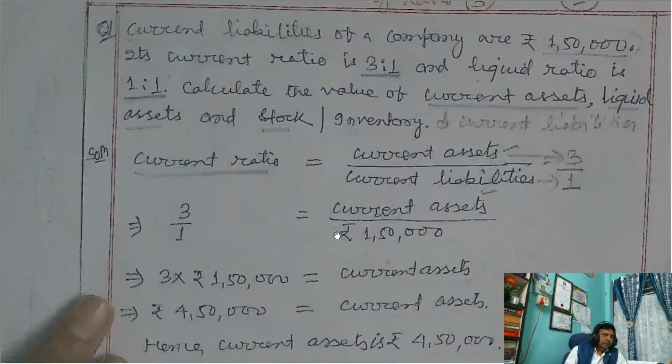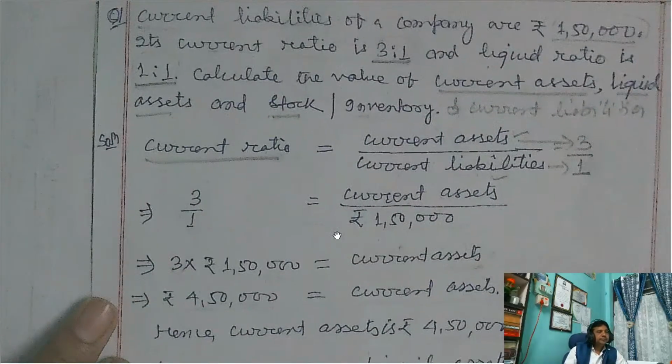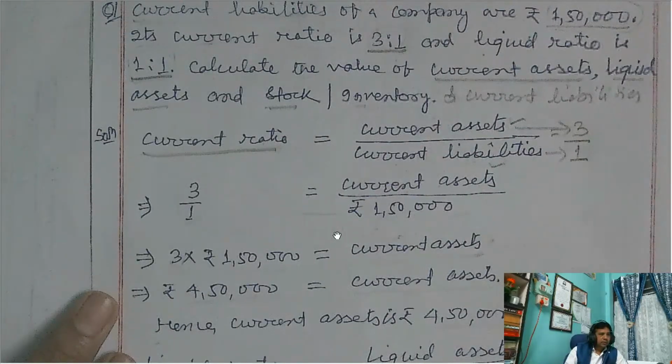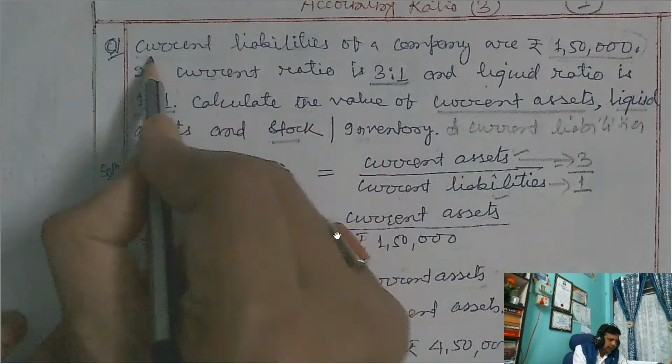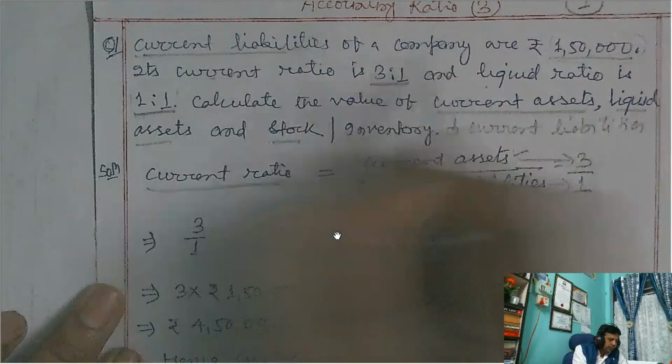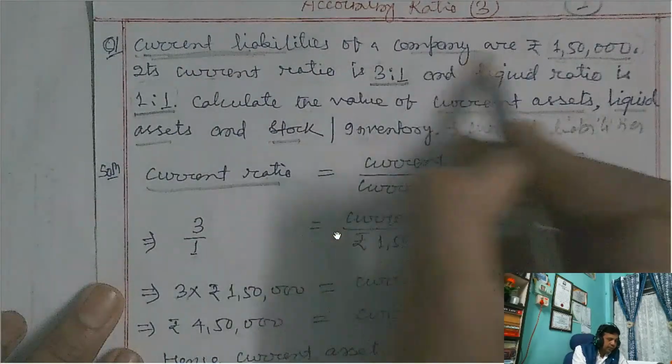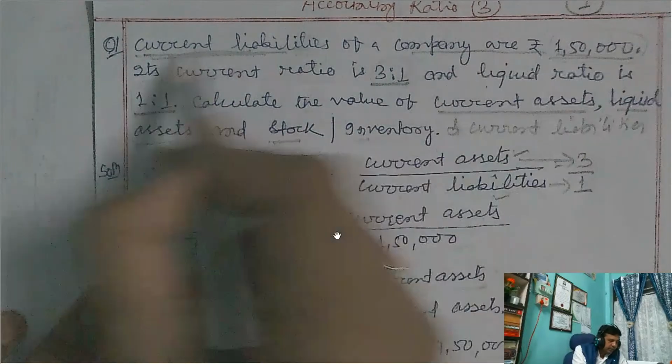Oh, it is given in the question: current liabilities of a company are 1,50,000. This I had failed to notice.